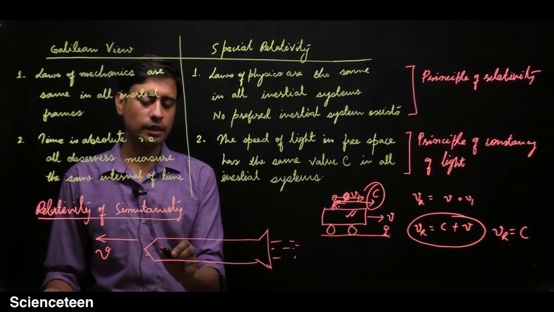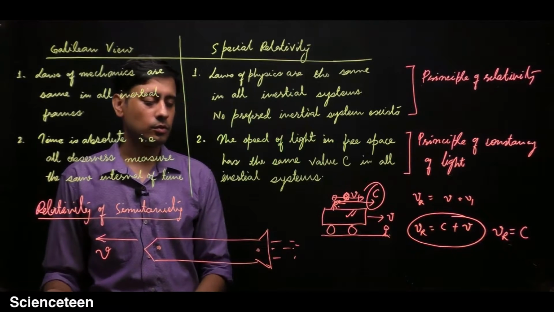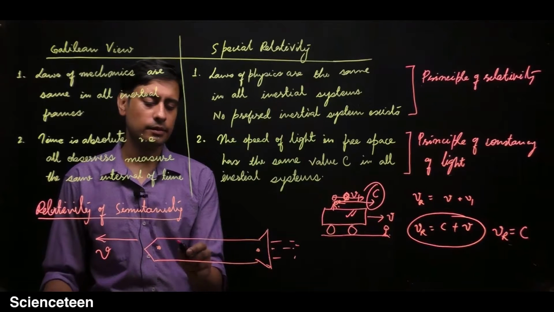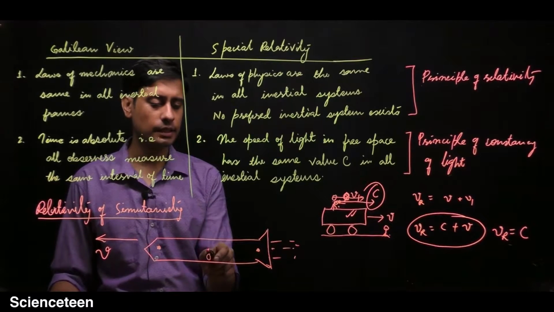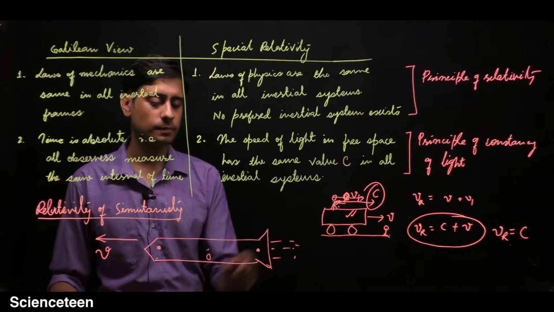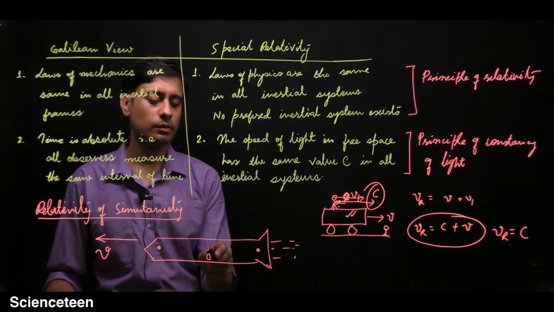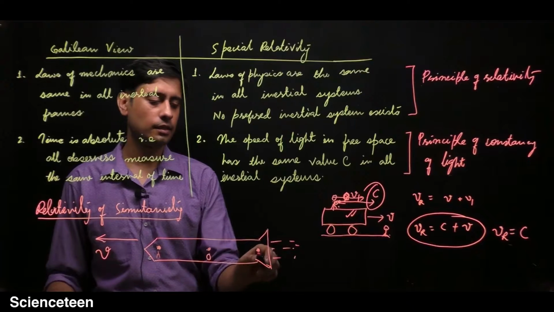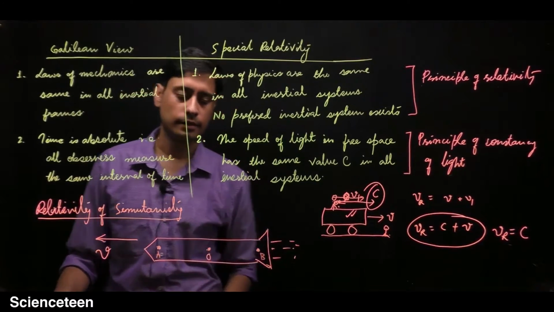Now there are two emitters which can emit a signal of light, and these signals are observed by an observer O, which is here at the center of the spaceship. This spaceship is very long, you can imagine. It's just a thought experiment. So here is the observer, and we are naming the points of the signals A and B.